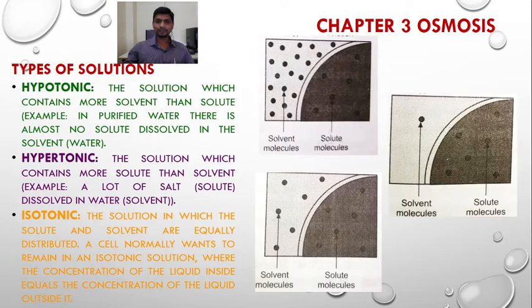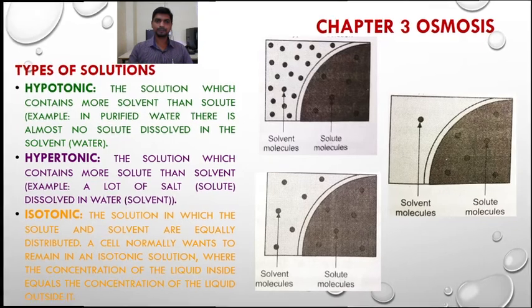So a cell in the plant likes to remain in an isotonic solution where the concentration inside and outside of the cell is the same. So these are the types of solutions: hypotonic solution, hypertonic solution and isotonic solution.